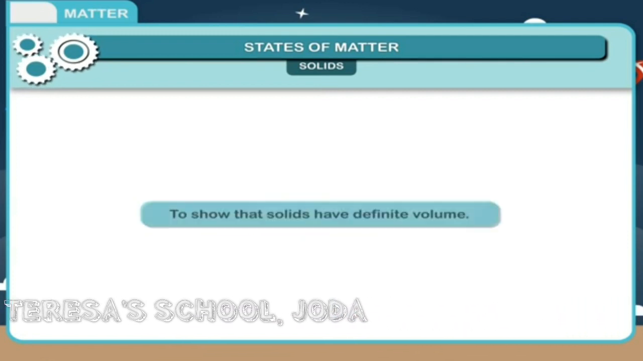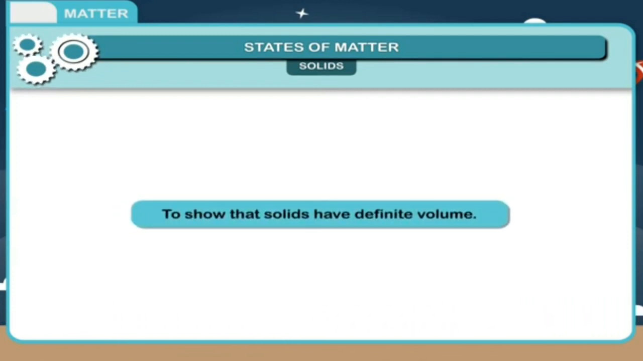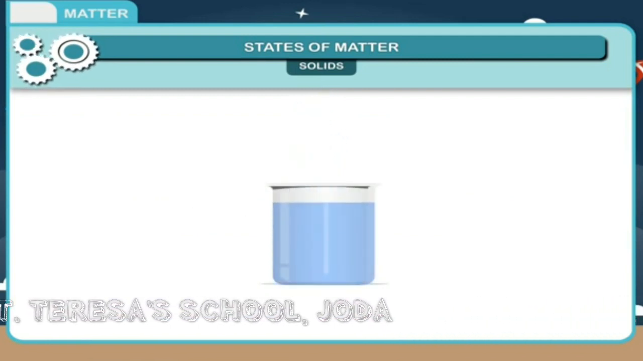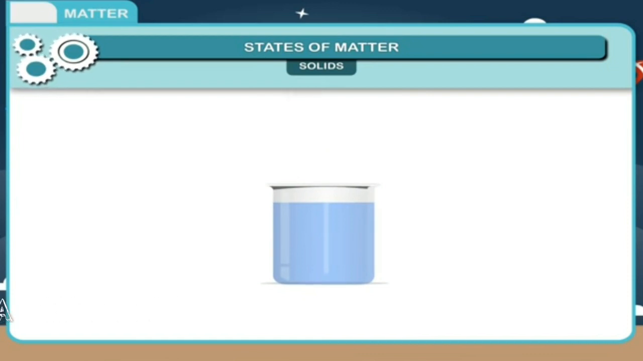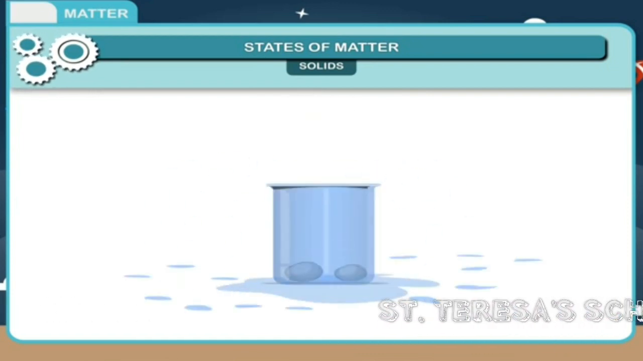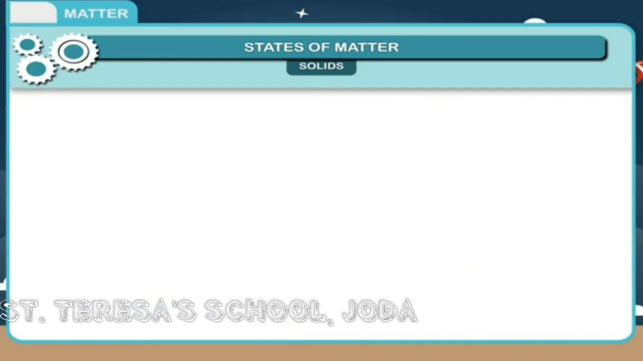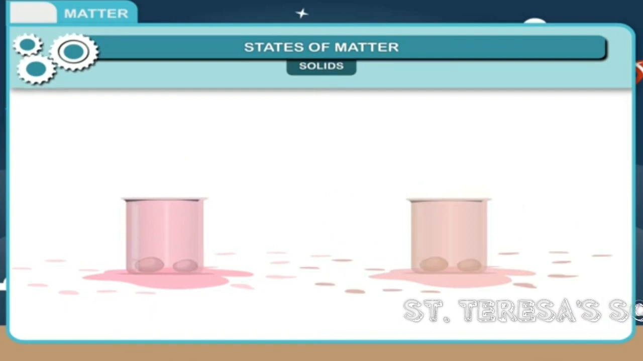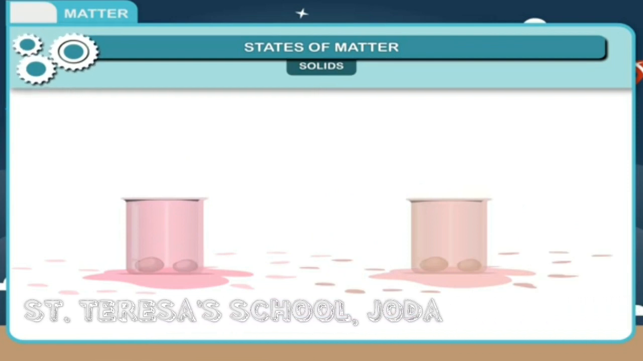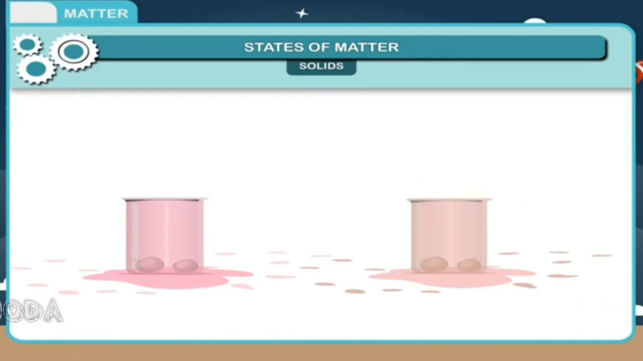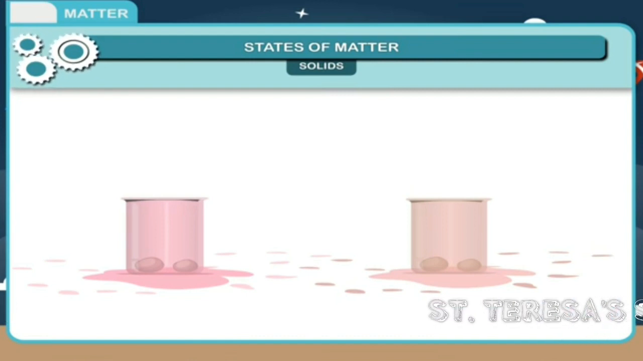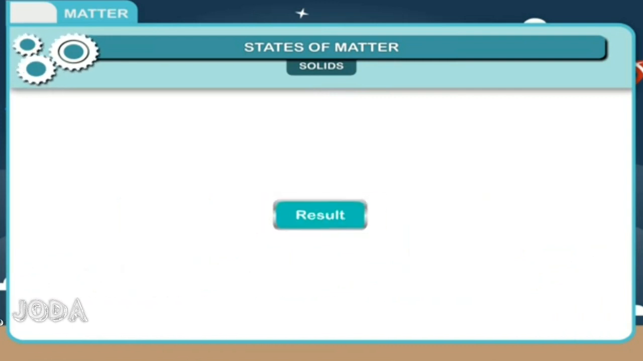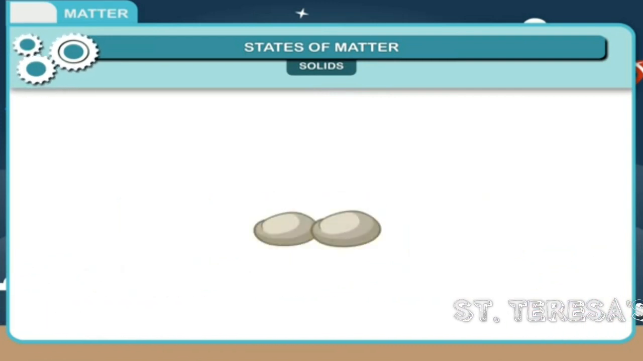Activity. To show that solids have definite volume, take a 250 ml beaker filled with water up to the brim, and now drop a stone into it. Note the volume of water that has overflowed. Observation. Note the volume of water overflowed by taking different liquids and different containers. The volume of overflowed liquid, that is water, is equal to the volume of the solid, that is stone, immersed in the water. Result: solids have definite volume.